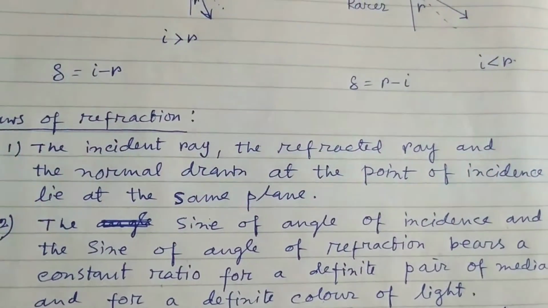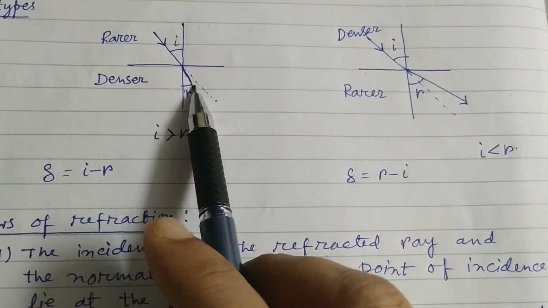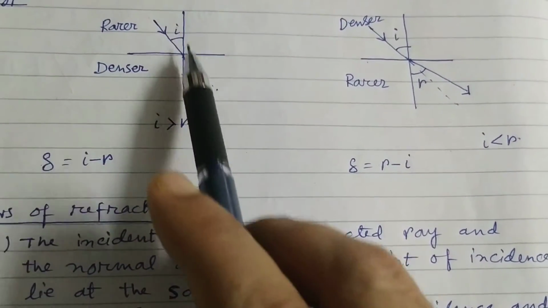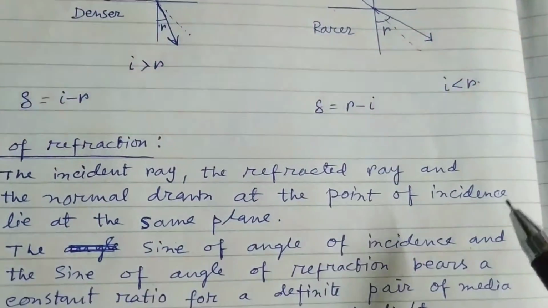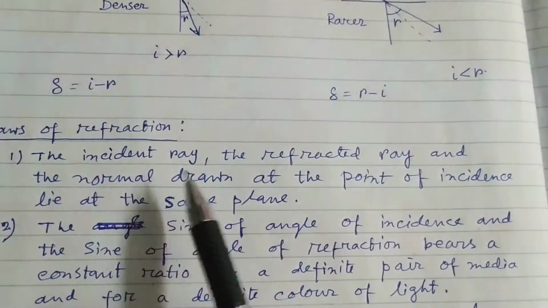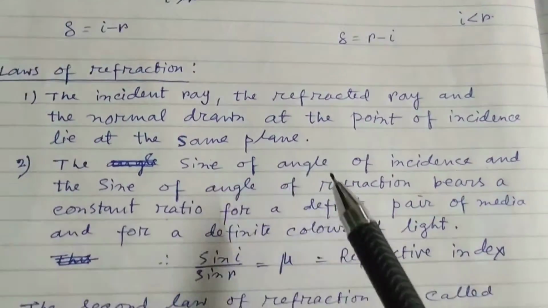Laws of refraction: the incident ray, the refracted ray, and the normal drawn at the point of incidence, this is the point of incidence, lie at the same plane. The incident ray, the refracted ray, and the normal drawn at the point of incidence lie at the same plane.